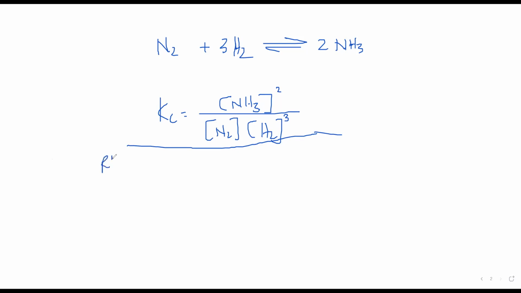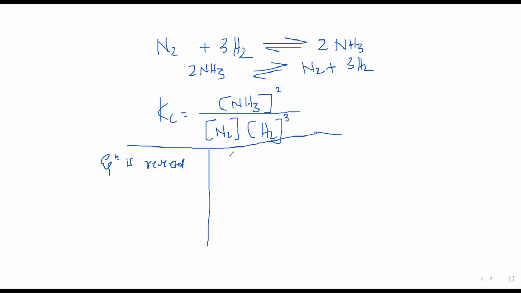If the equation is reversed, then what happens to the Kc value? Equation is reversed means, suppose instead of N2 plus 3H2 gives 2NH3, I am taking 2NH3 gives N2 plus 3H2.